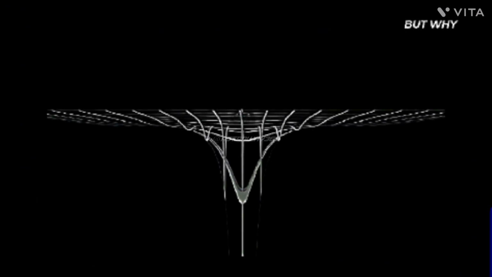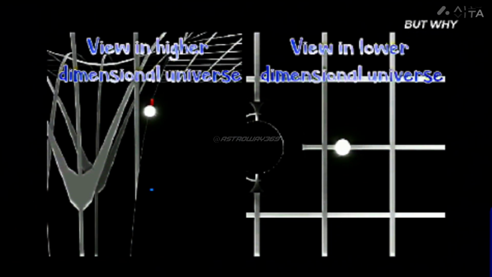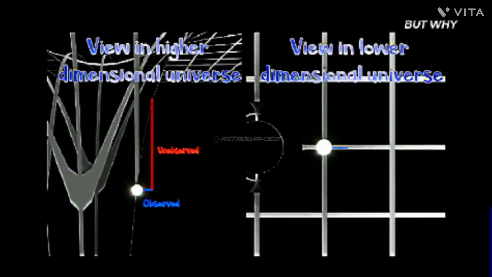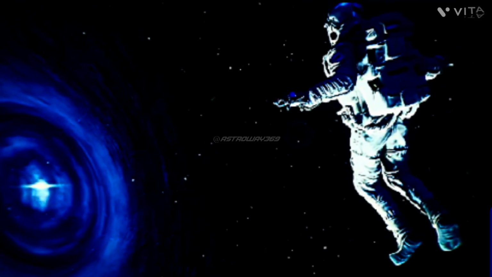However, for someone on the clock, time would continue to pass normally. They would experience crossing the event horizon and falling into the black hole in a finite amount of time. This difference in how time is experienced is a mind-bending concept, but it's a prediction of Einstein's theory of relativity that has been supported by observations.